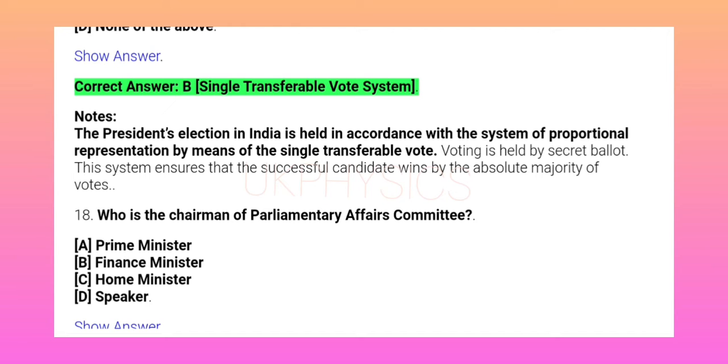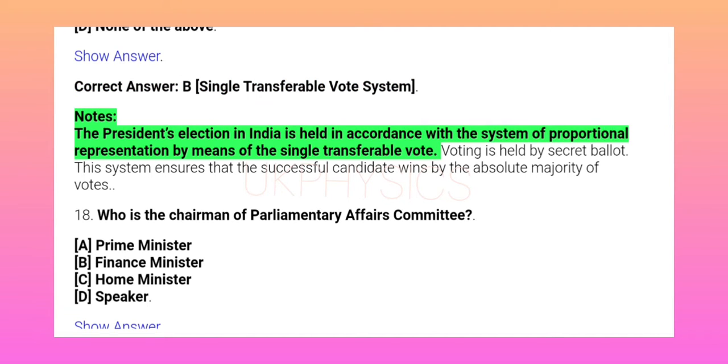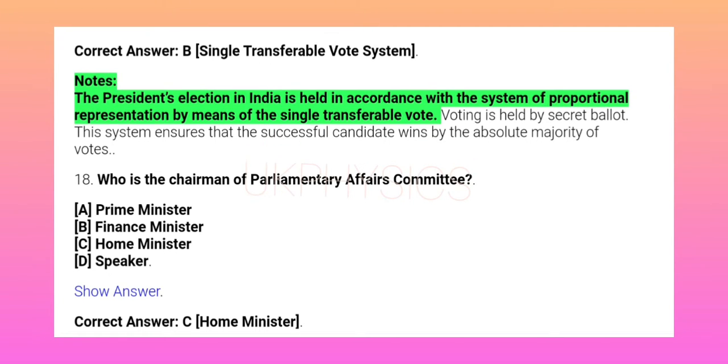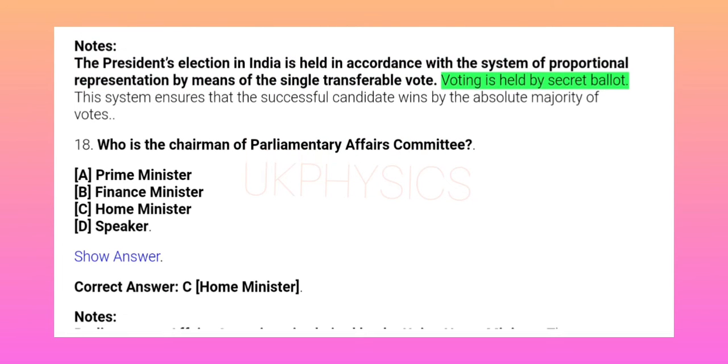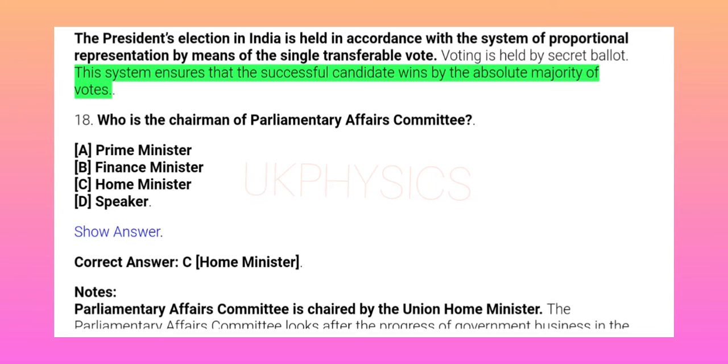Single transferable vote system. Notes: The president's election in India is held in accordance with the system of proportional representation by means of the single transferable vote. Voting is held by secret ballot. This system ensures that the successful candidate wins by the absolute majority of votes.